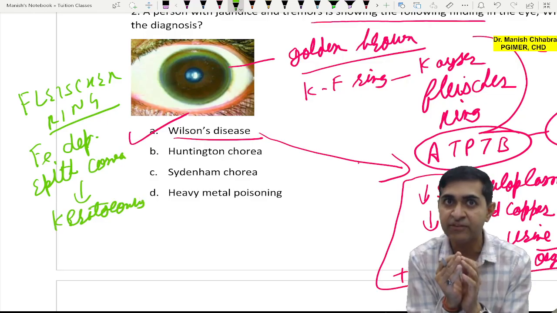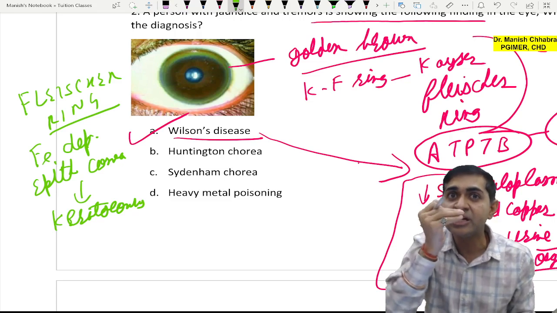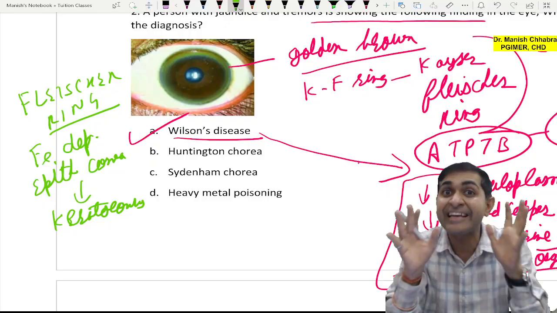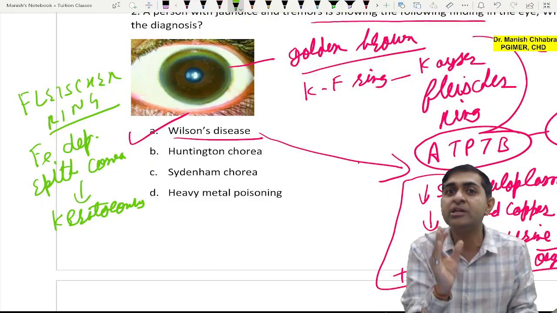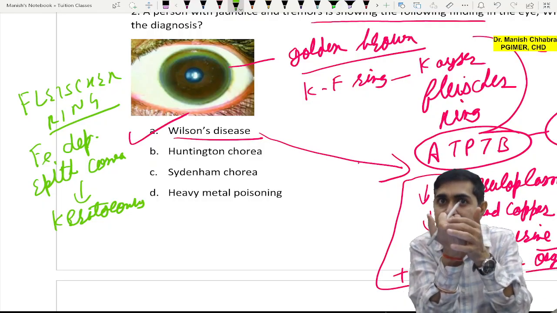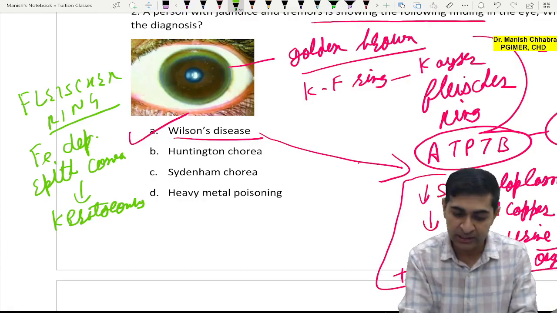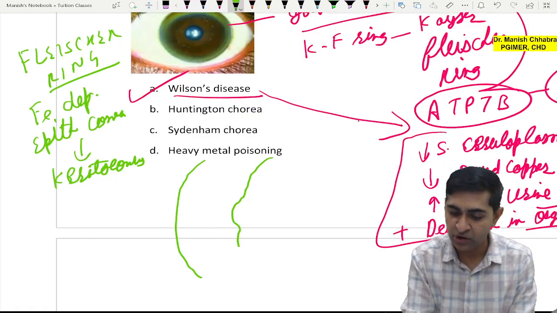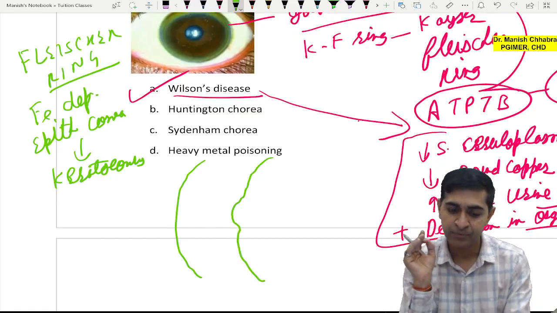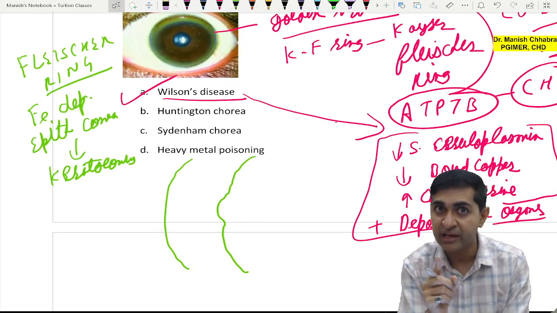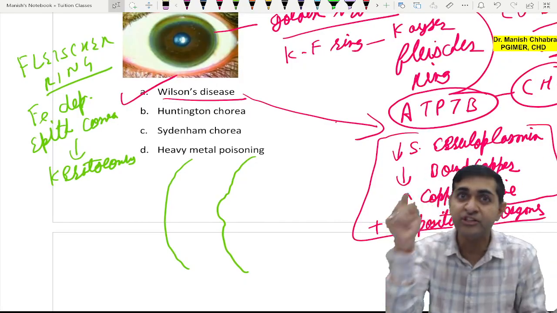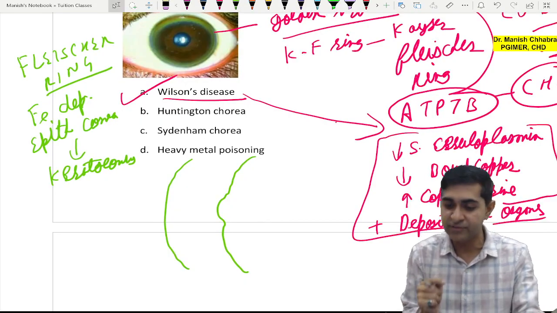Keratoconus is a disease in which there is increased curvature of the central part of the cornea. You say corneal ectasia, an ectatic situation in which there is bulging of the central cornea like this. This is the normal cornea, and this is corneal ectasia in the center. That is Fleischer ring, and it is iron deposition. KF ring, copper deposition in Descemet's membrane. Fleischer ring, it is the epithelium which is involved.